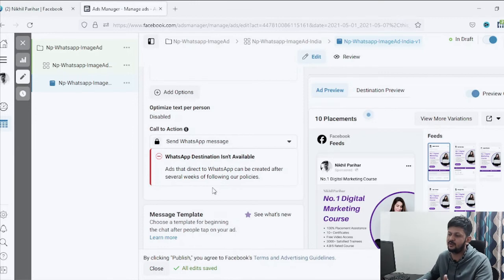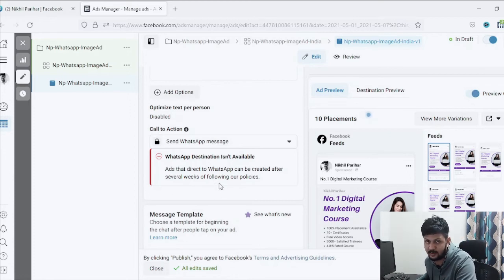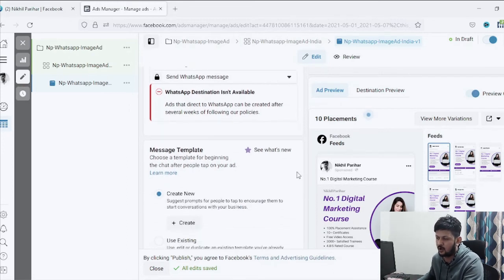You just need to run a few other ads first, and then once Facebook thinks that you are a legitimate business or business owner running the ads, then it can help you create these WhatsApp ads directly. So it will not let me create from this account. That's why it is just showing me this error warning here. But yeah, this is pretty much how you can create the WhatsApp ad.